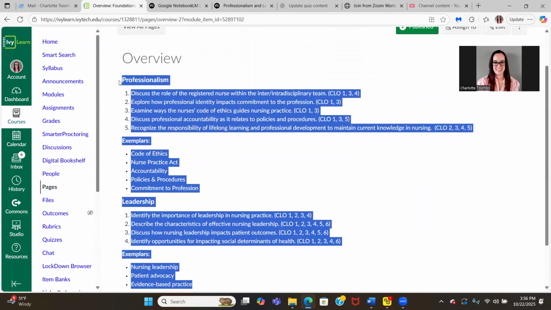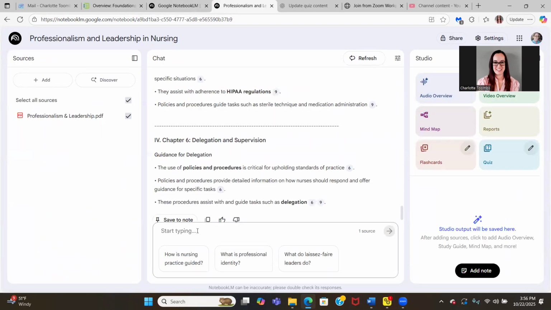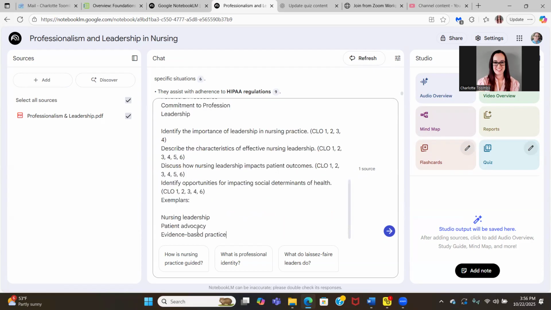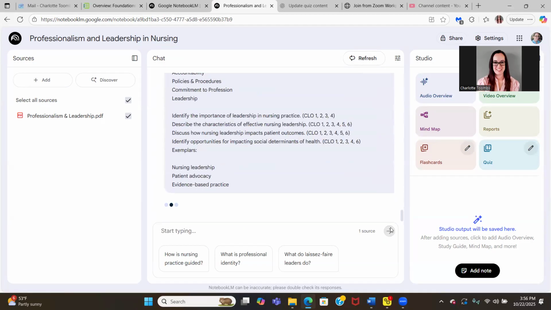Copy these, then go back to NotebookLM, and then say, using the same reading assignments as before, make the study guide for these course objectives. Then Shift Enter and paste in those objectives. Hit your little blue arrow again and give it a moment. And again, it's going to come up with a study guide for you.